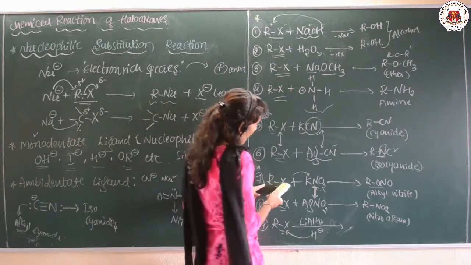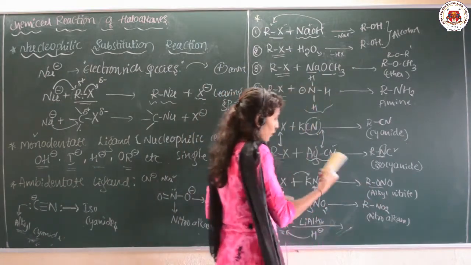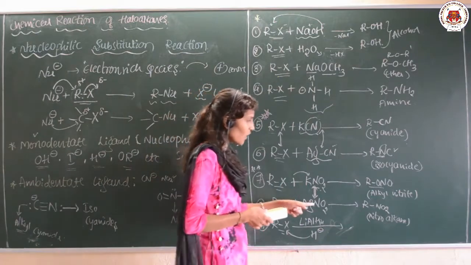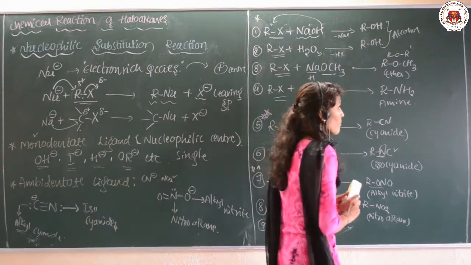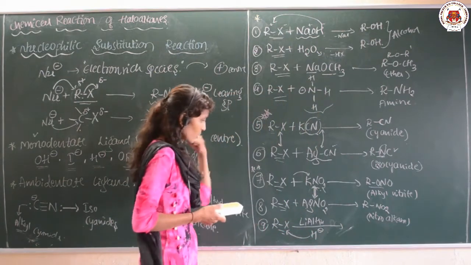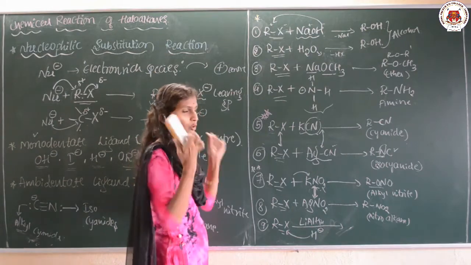If I am treating the haloalkane with KNO2, you are going to get the alkyl nitrite as a product. If it is treated with AgNO2, nitroalkane is the product.